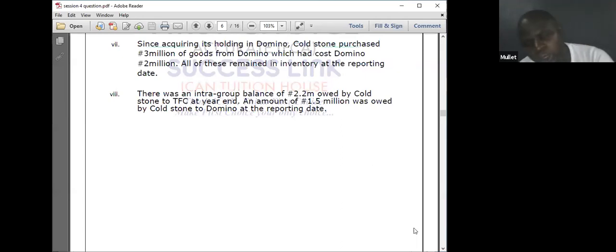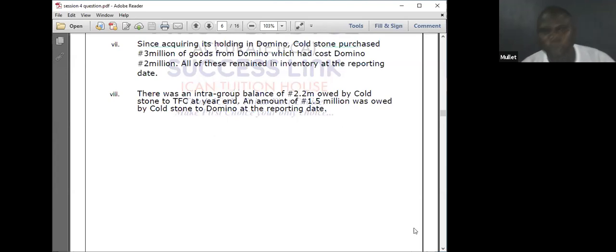I told you, trade receivable, trade payable, reconciliation balances. It's only 3 things that can happen. Out of the 3 of them, one of them applies. Intergroup balance of owing 2 million. They both agreed to the owing of 2 million, no problem. They both agree to the owing.